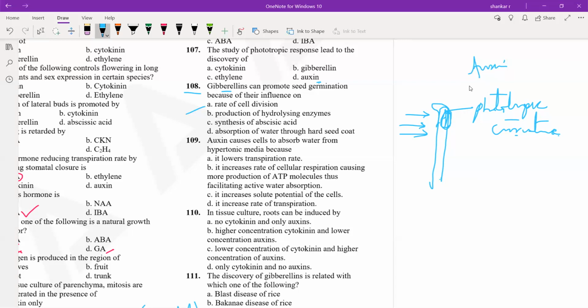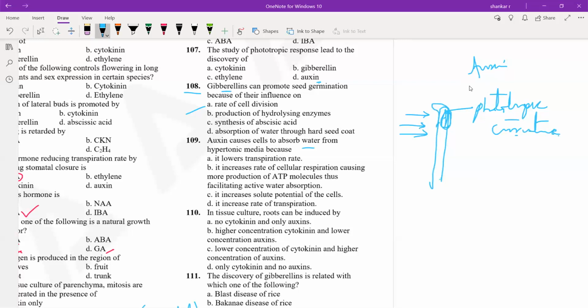Auxin causes cells to absorb water from hypertonic media because the answer is it increases rate of cellular respiration, causing more production of ATP molecules, thus facilitating active transport.